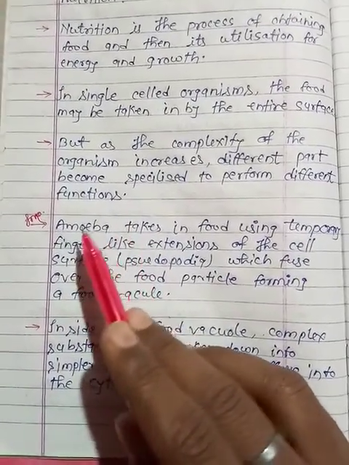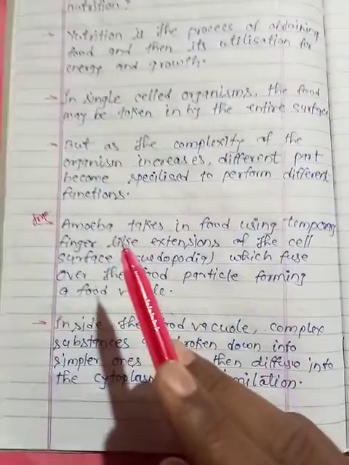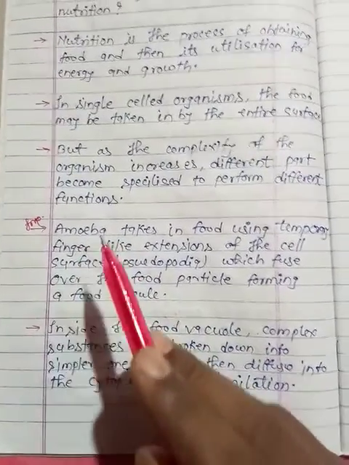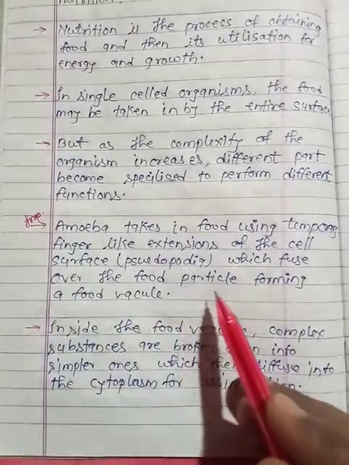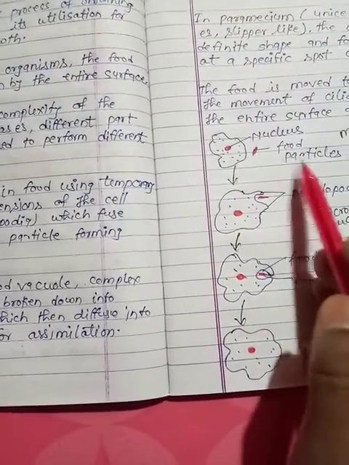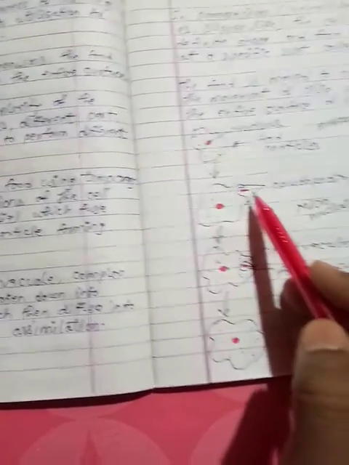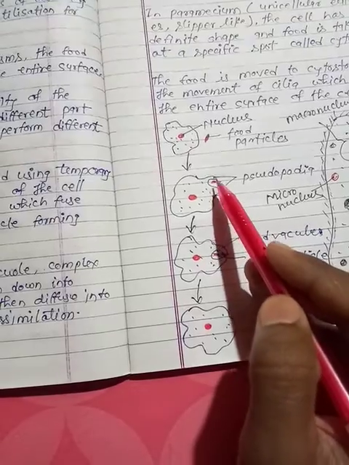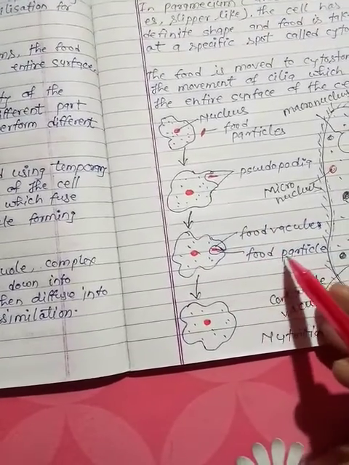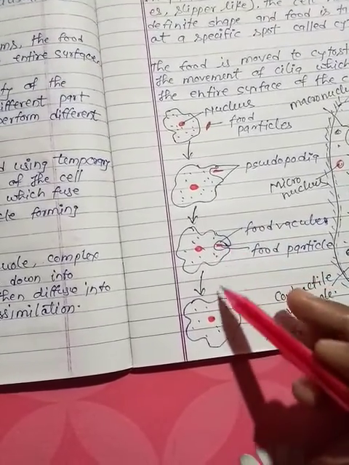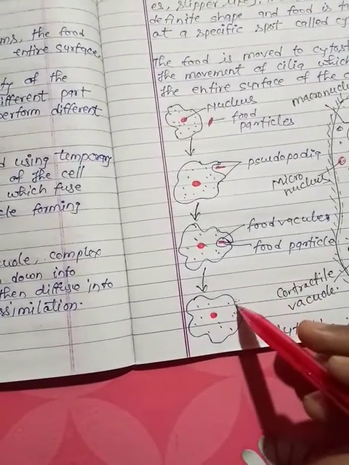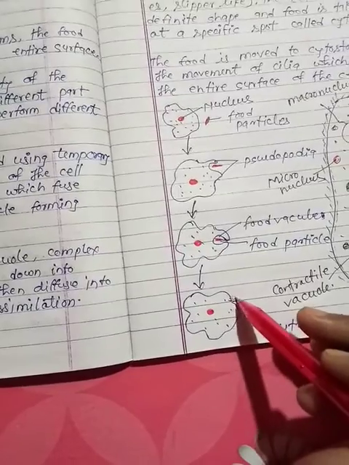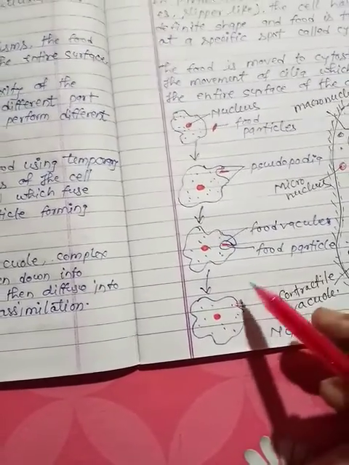Amoeba is a unicellular eukaryotic organism that is considered in the kingdom Protista. The pseudopodia fuse over the food particle, forming a vacuole. When the food material comes, the pseudopodia form and create a vacuole with the food particle present inside. It then goes inside and is digested, and the waste material is excreted through the process of exocytosis.